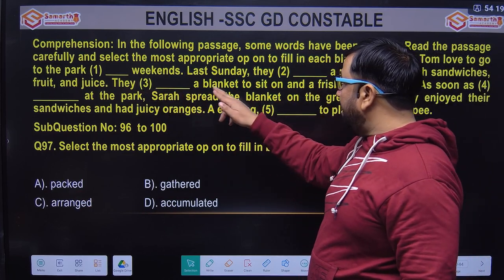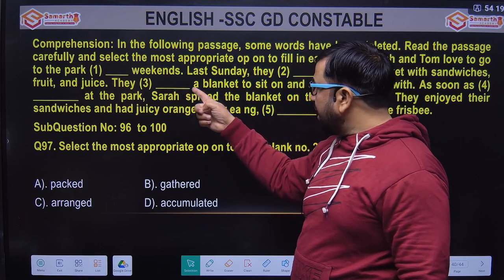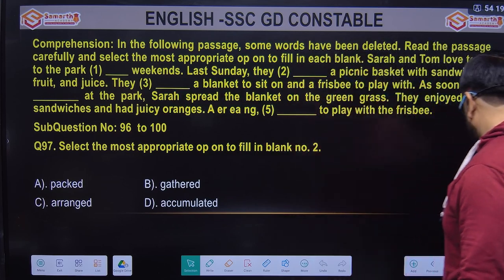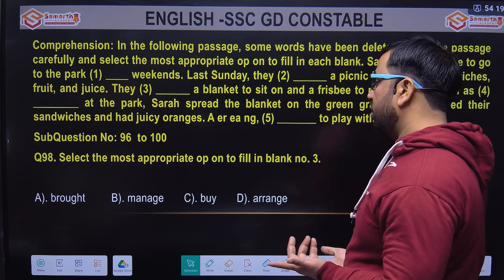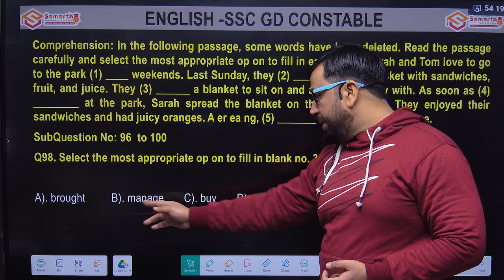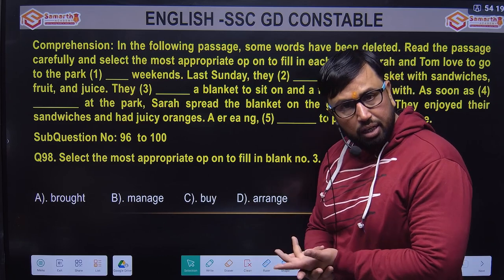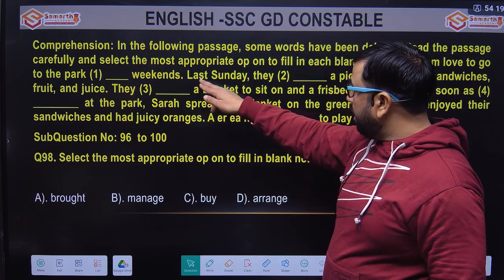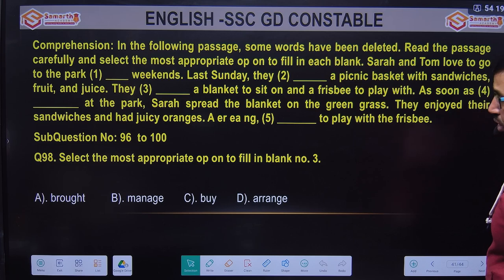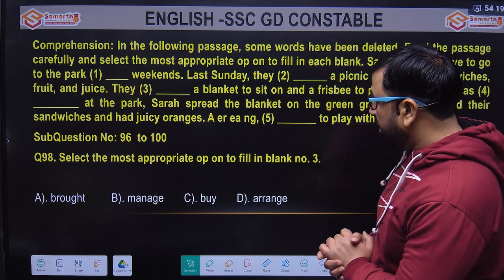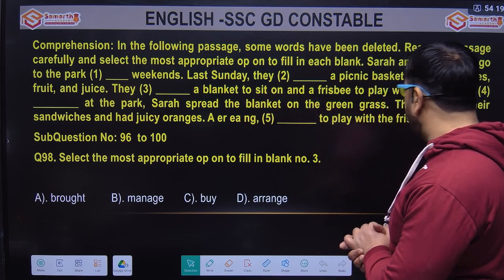They dash a blanket to sit on. Again, सारा क्वेश्चन पास में चलेगा. They dash a blanket to sit on. Options are brought, managed by, अरे. सो देखो इस बाकी तीन ऑप्शन है B, C ते D. सारे फर्स्ट फॉर्म दी हुई है. मैनेज बाय ते अरे आ ही नहीं सकता ते. Why? Because the paragraph has started in the past tense now. So quite crystal clearly answer A would be the right option. A would be the right answer. They brought a blanket to sit on and a frisbee to play with.